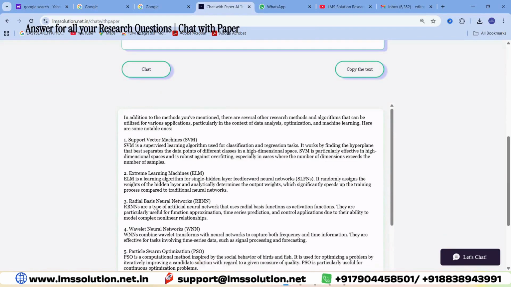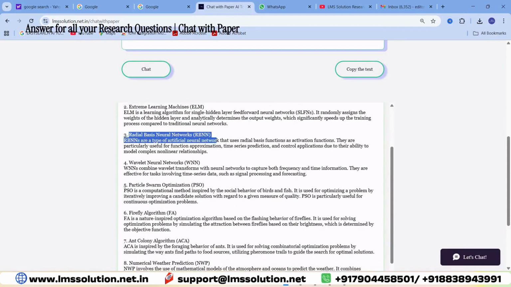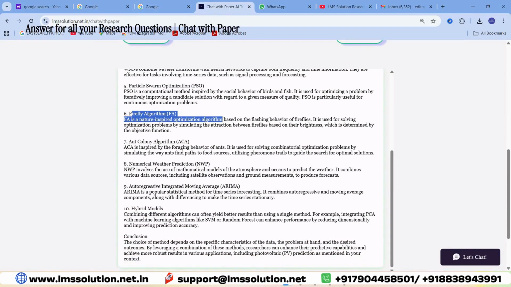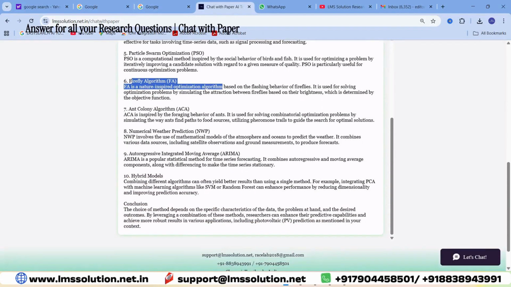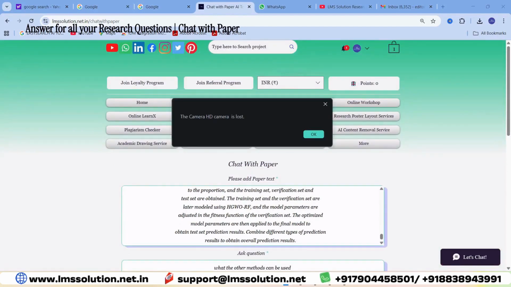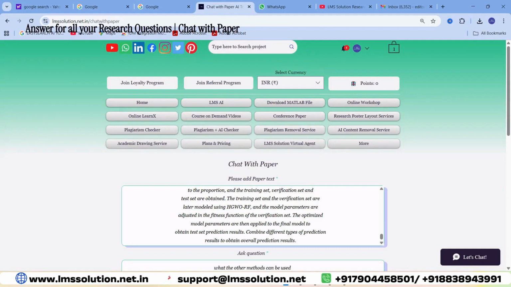So here come the suggestions. You can use support vector machine, extreme learning machines, radial basis neural networks, wavelet neural networks, particle swarm optimization, Firefly algorithm. You can take any one of these and go for this research to proceed further. So this is how the template works. It will help you to restart your PhD. If you are struggling with any questions, or you can't find any research question answers, you can use this kind of template. You can copy and paste the content in your reference papers and ask any questions to proceed with your research further. This will help you to make your research progress even better.